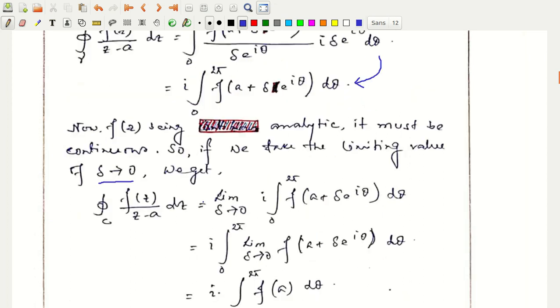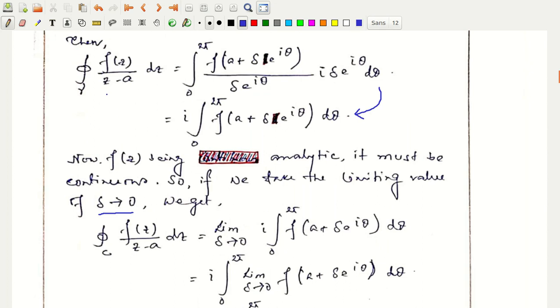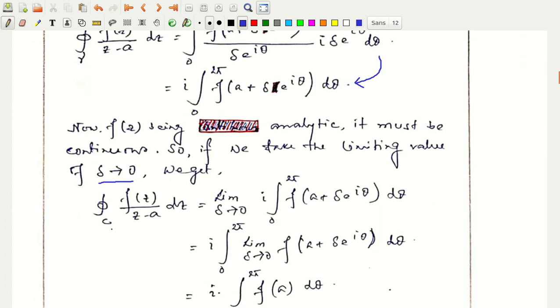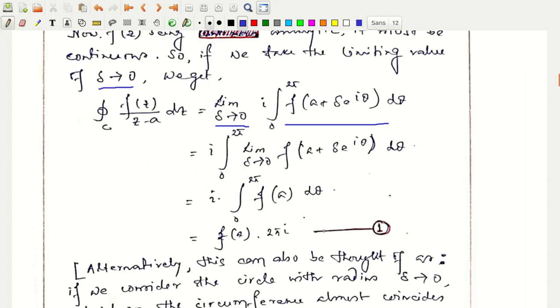If so, then this integration over gamma is equal to the closed integral over C, as we have seen in the last theorem. So the closed integral over C of f of z by z minus a dz on the left hand side, and on the right hand side I put the limiting value of delta tending to 0 over this integration.